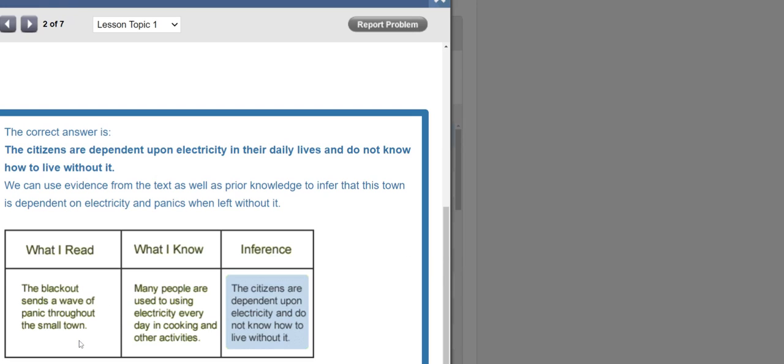This is what I read. The blackout sends a wave of panic throughout the small town. What I know, many people are used to using electricity every day in cooking and other activities. That's what I know. So based on what I read and based on what I know, I can infer that the citizens are dependent upon electricity and so they do not know how to live without it. I made my inference based on what I read and based on what I know, because I'm reading between the lines. They did not say that citizens are dependent. I figured it out from reading the text.